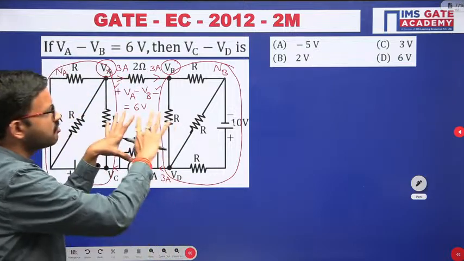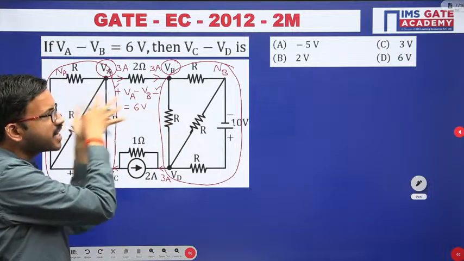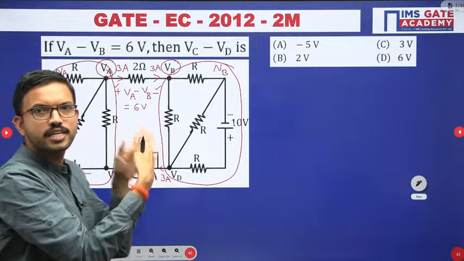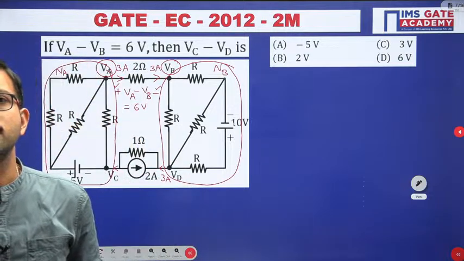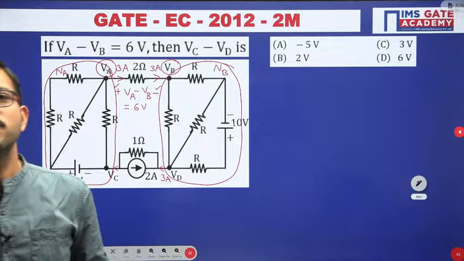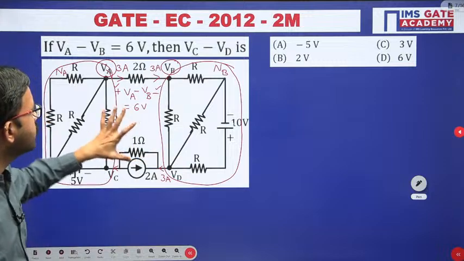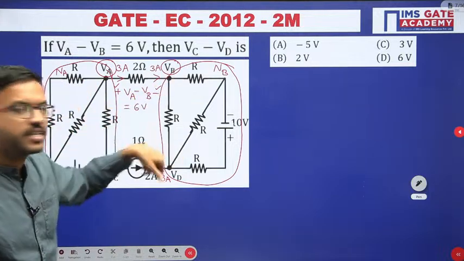Just like you can consider one house. For any house, how much current is entering together, that entire current should leave through the other terminal. No, the circuit is not wrong. KCL we can apply for the node also, and KCL we can apply for the network also.